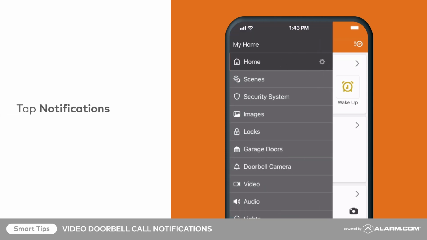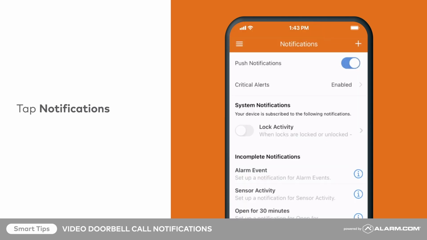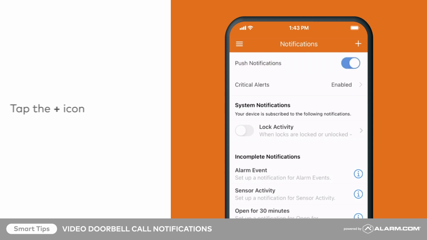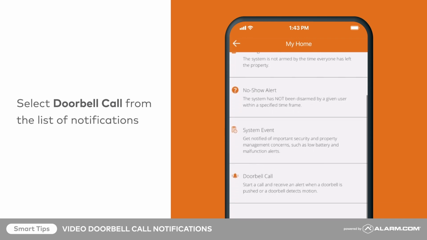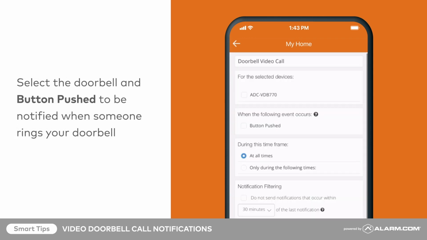followed by notifications. If push notifications are not enabled, toggle them on now. Tap the add button. From the list of notifications, tap doorbell call. Select your video doorbell and button pushed event so that you are notified each time someone rings your doorbell.